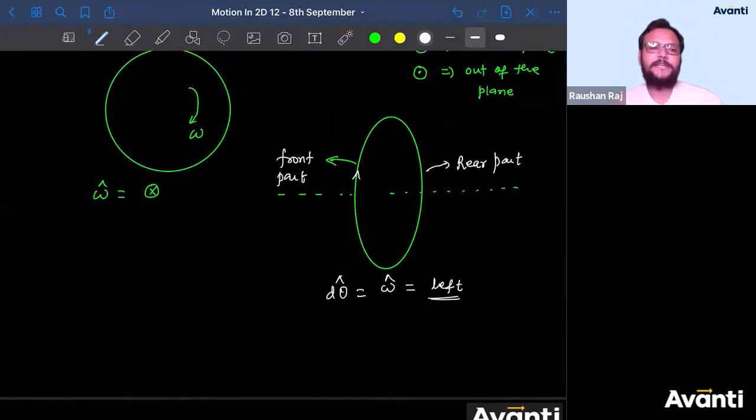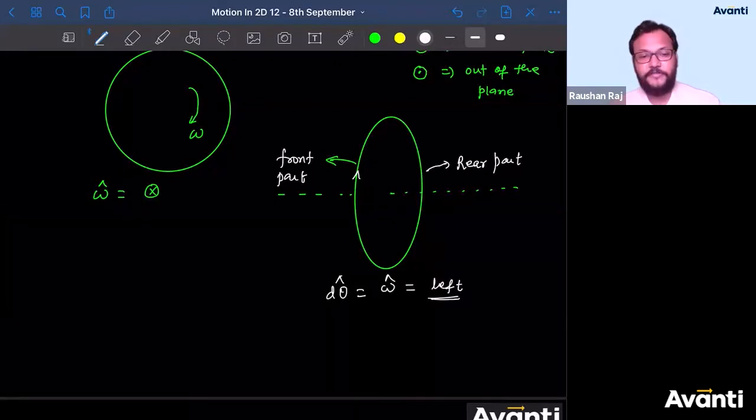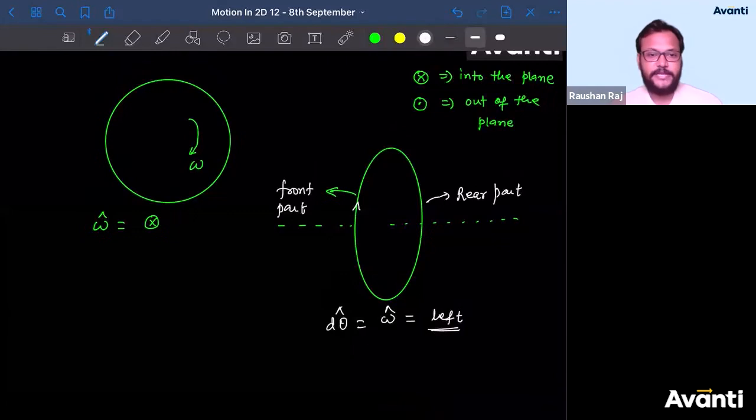Yes, how will you curl it? The meaning is the same. How will you curl it along the motion? You can only curl your right hand fingers along the motion if the face of your hand is perpendicular to the face of the circle. How will you otherwise curl your finger? There is no other method, right? Gaurav, why do you say into the plane?